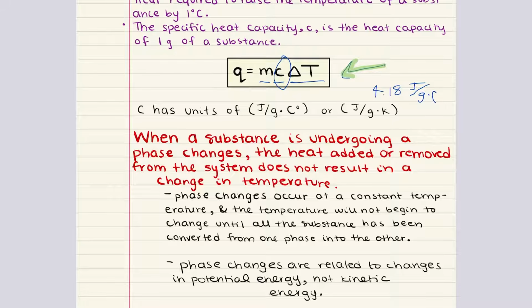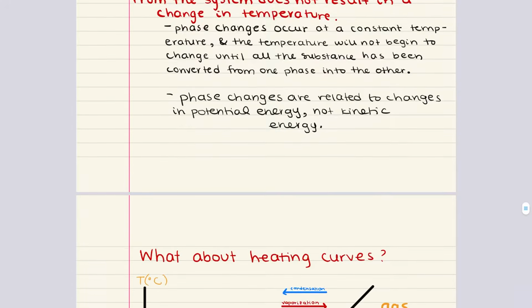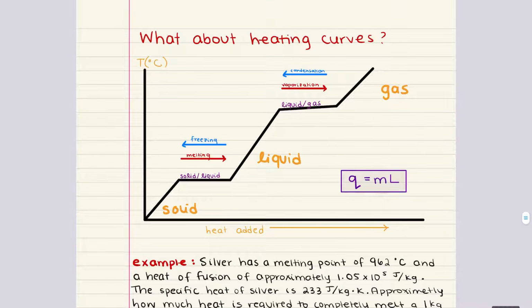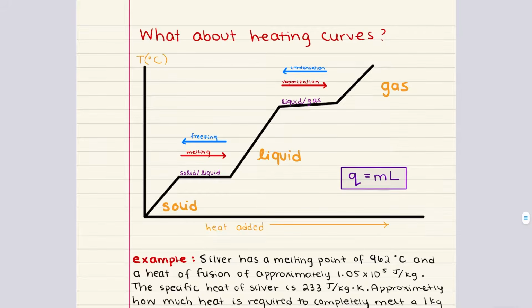Now, a heating curve allows us to observe these changes, and it is a graphical representation of how the temperature of a substance changes as heat is added. It provides a visual understanding of the phase changes and the energy involved in transitioning from one phase to another. In a typical heating curve, the x-axis represents the amount of heat added to the substance, and the y-axis represents the temperature of the substance.